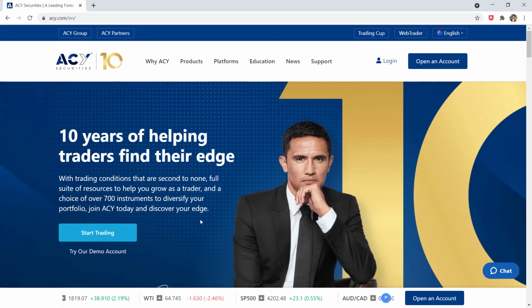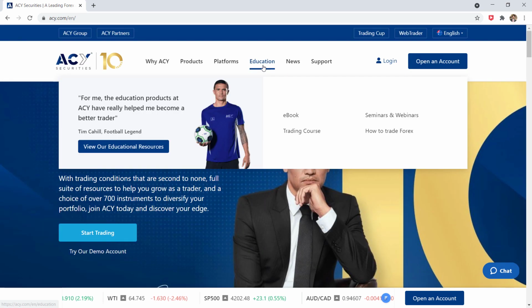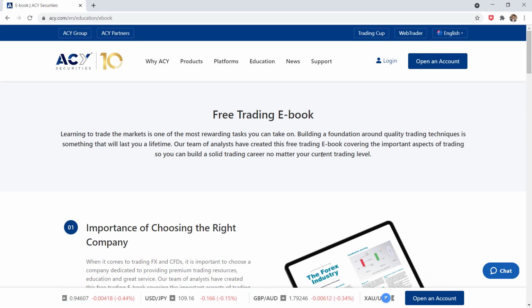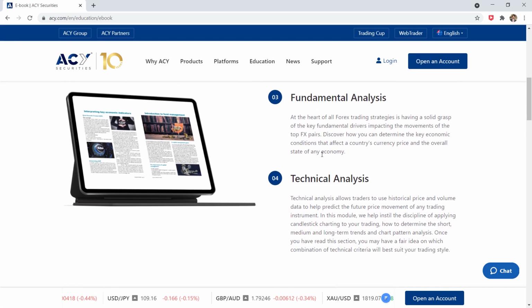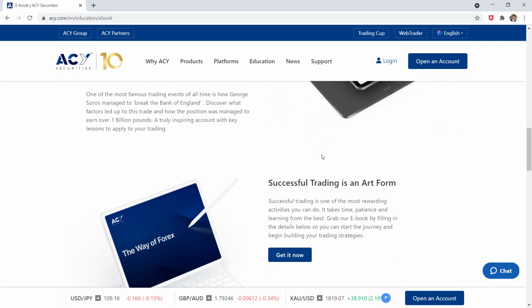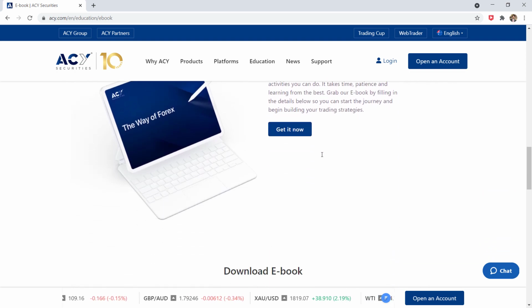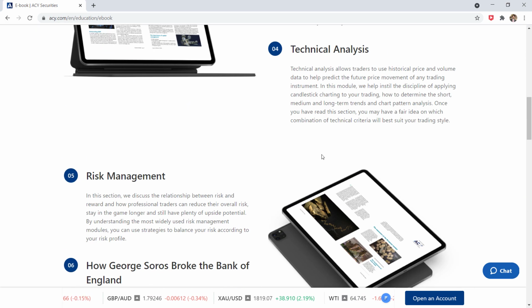To trade effectively with ACY Securities, it's important to have a good understanding of the ACY Securities trading tools and the markets. Make sure you make full use of all educational tools. ACY Securities offers a good selection of educational resources. They have free trading ebook. You can read through a series of training articles to gain knowledge on how to trade successfully.